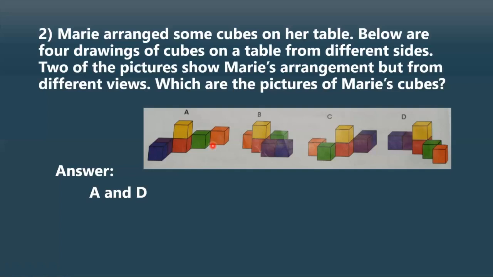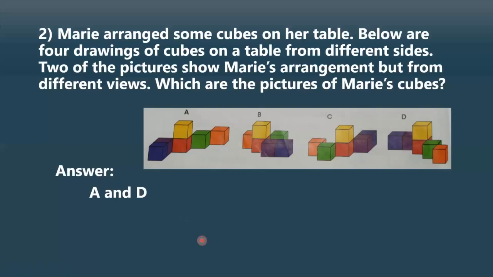Whenever you take a selfie, sometimes you will be happy with the original one. Sometimes you may feel that if I flip this original one, then the flipped version will be quite better. So that is the actual idea applying here also. This is the original one, and the different view is a flipped one. See, now we are seeing this side, and in the D part, we are seeing the opposite side. So that's the simple idea they are applying here. I think with the mobile example, you people understand much better. So this is about the second question, very simple, to find out the different views of the given cubes.